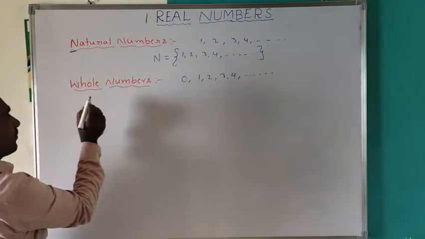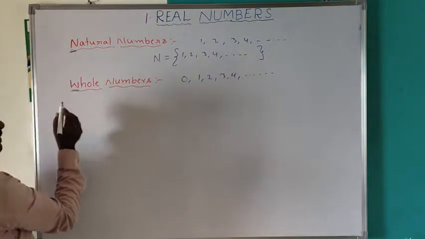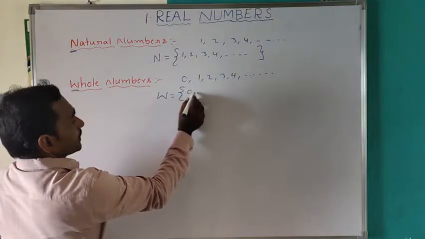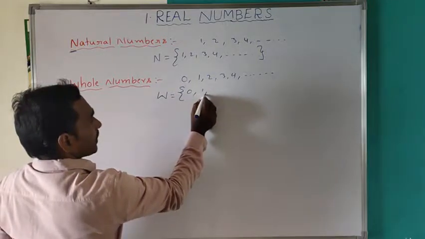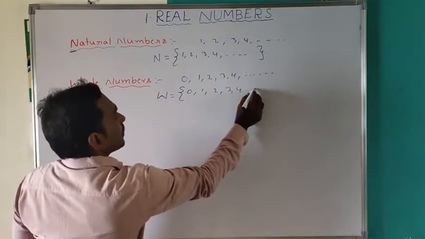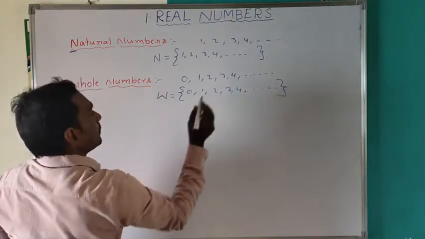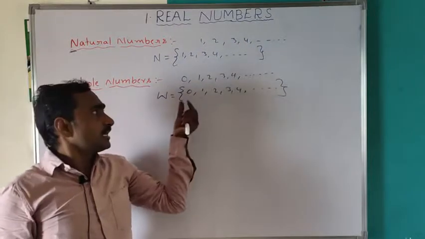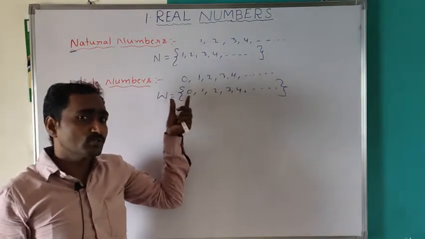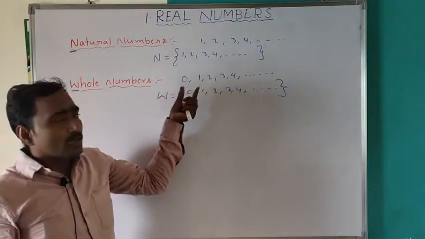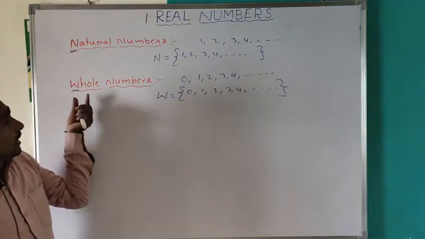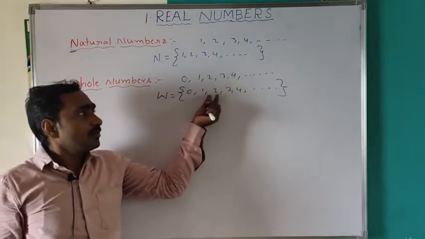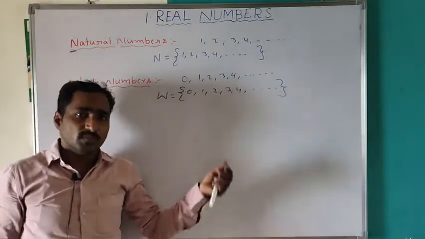The set of whole numbers is denoted by W. So W is equal to the set of 0, 1, 2, 3, 4, and so on. Whole numbers means natural numbers together with 0.